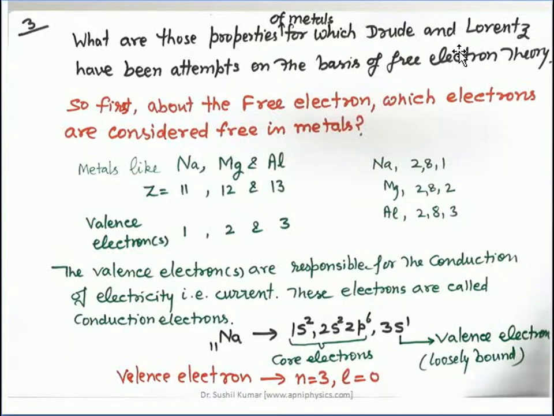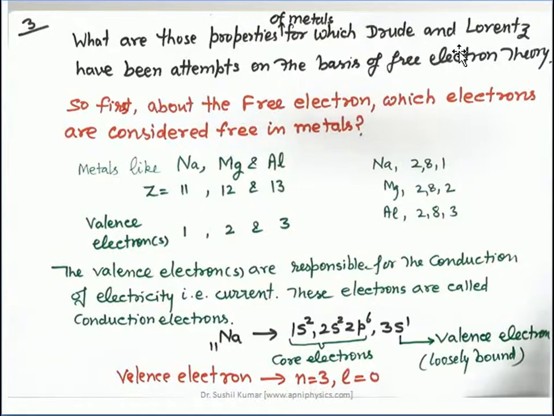So here, what basically are those properties of metals, right, which Drude and Lorentz have attempted on the basis of free electron theory? So before we go into the detail of this particular section, we have to understand the idea first of all about the free electron.